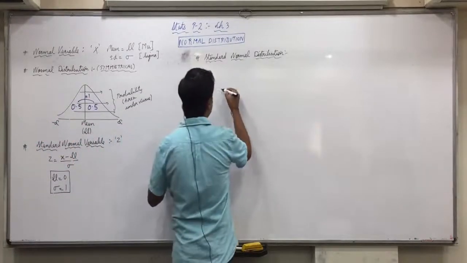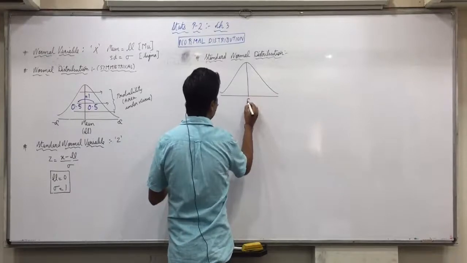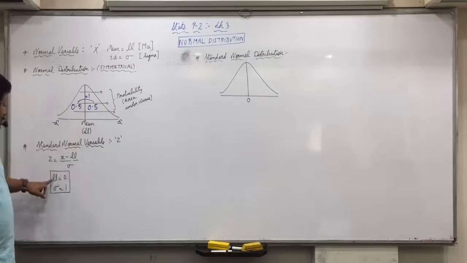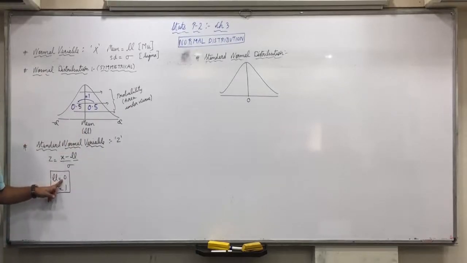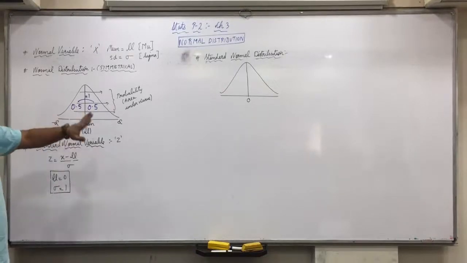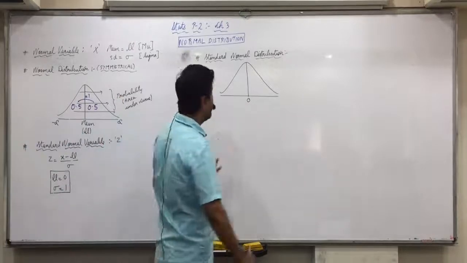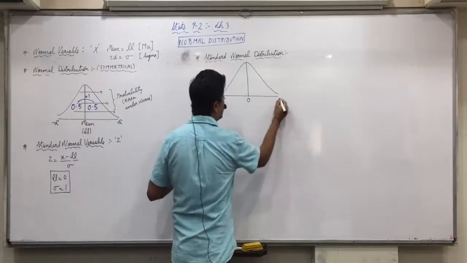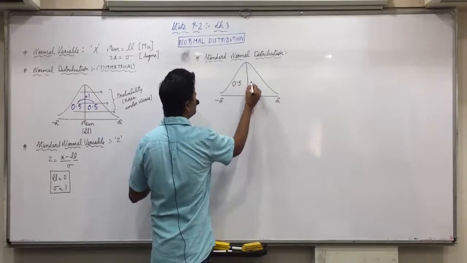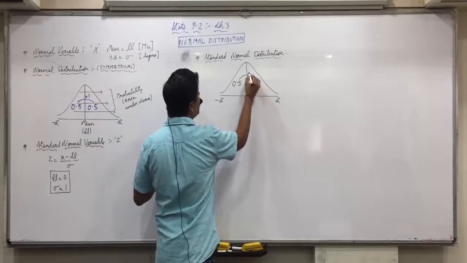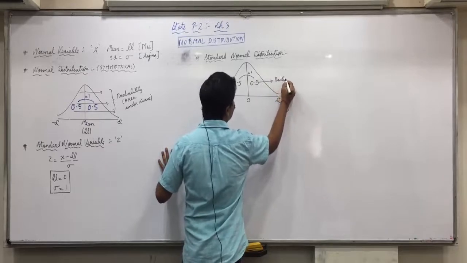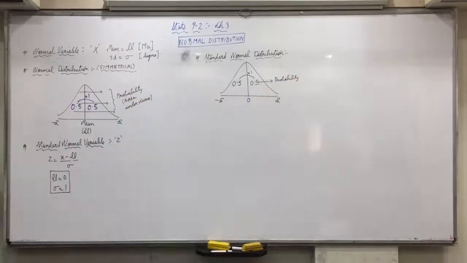When you make the diagram of standard normal distribution, then in between you'll always get 0. Because what is there in between? Mean. And what does the mean get converted to when you convert into Z? 0. So in a normal distribution in the center we have mean, and in a standard normal distribution in the center you'll have 0. And again this will go till minus infinity, this will go till infinity. This side area will be 0.5, total will be 1. And this 0.5 will denote the probability. That is the area under the curve. Did you understand this?